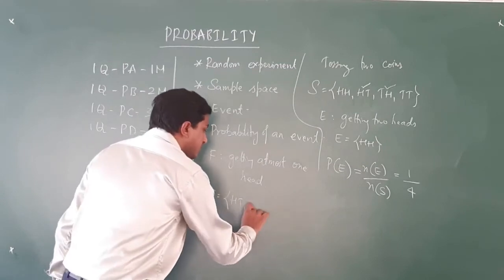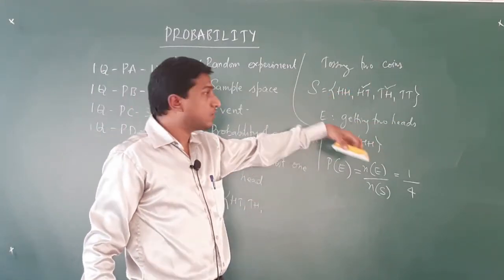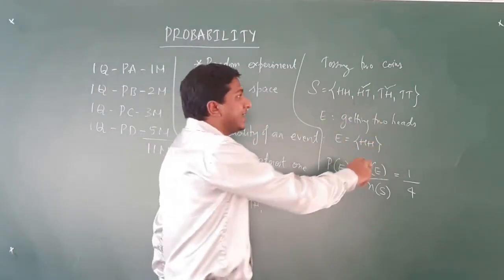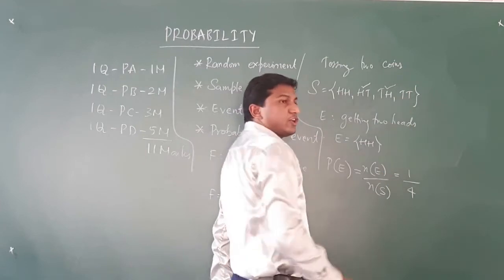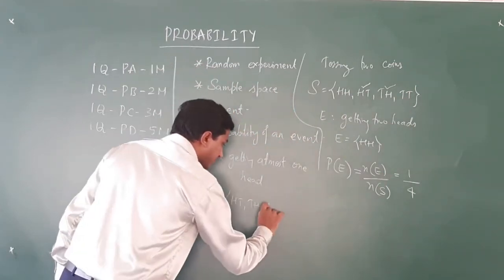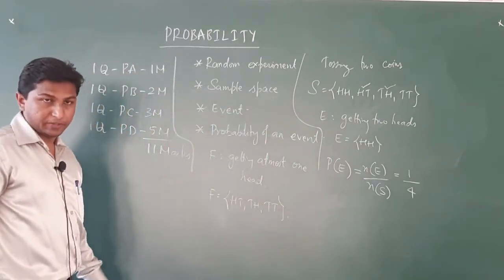So, HT and TH, then you can have 0 heads or no heads. Which is the outcome wherein you have no heads? It is the outcome where you have 2 tails, that is TT. So, we will write that outcome here as well.